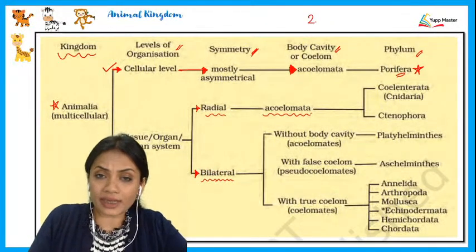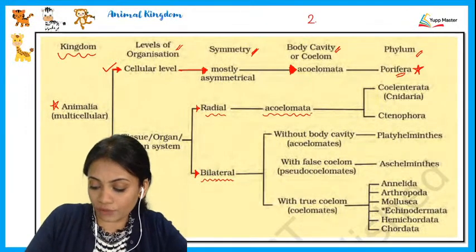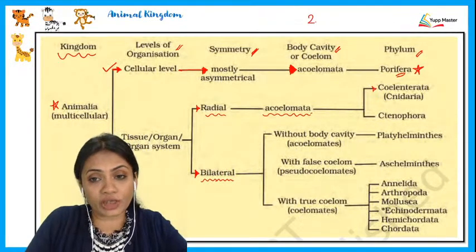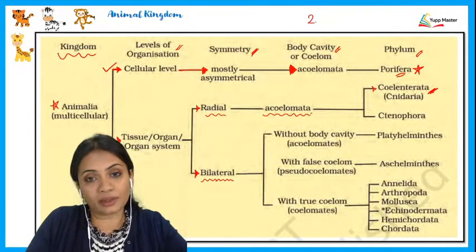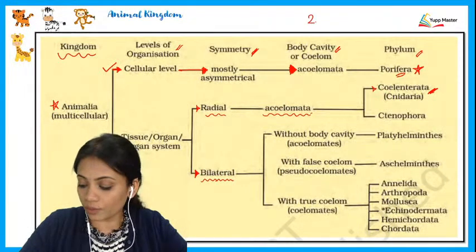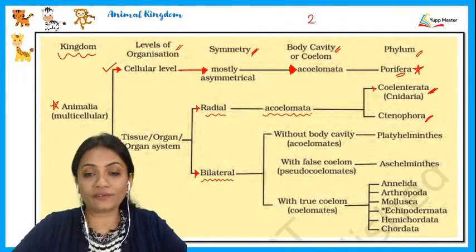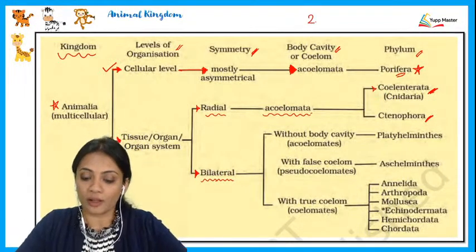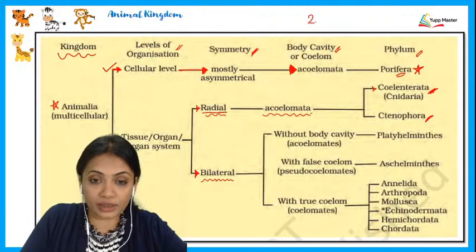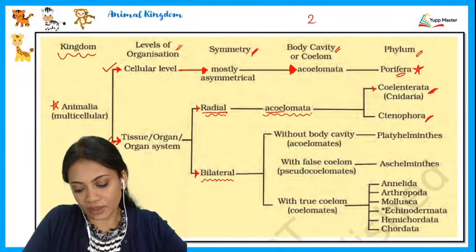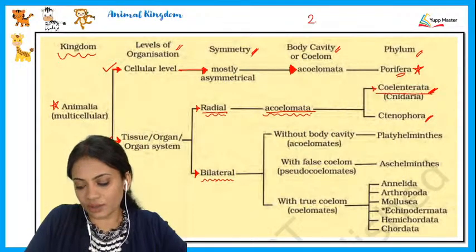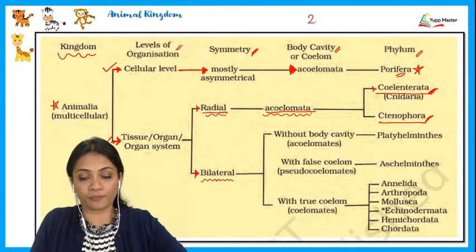Now, these acoelomate animals belong to two phyla: Coelenterata, which is nothing but Cnidaria, and the third one, Ctenophora. So you have two phyla which observe radial symmetry, and they are acoelomates. One is Coelenterata and the second is Ctenophora.